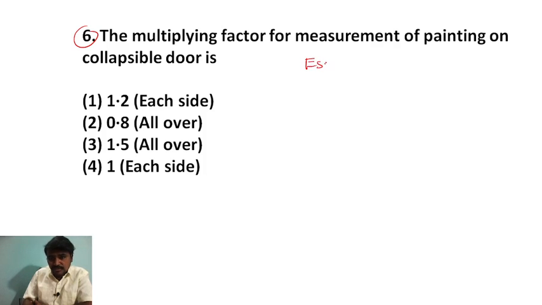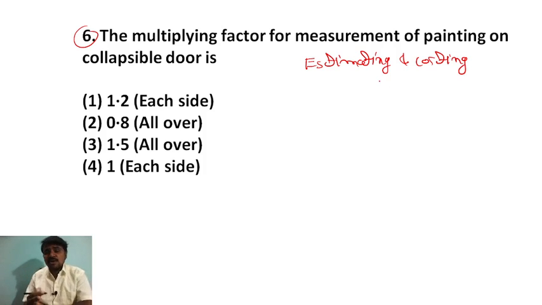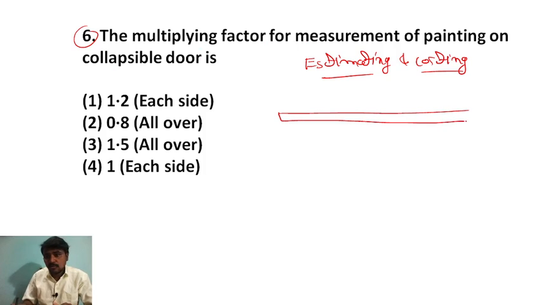Next, the multiplying factor for measurement of painting on the collapsible door. Again, this question is estimating. If you didn't watch my last video, the analysis of WID 2017, please go through that video. It shows how many questions were asked in different subjects, and you will get all the details. So this is an estimating and costing subject question: the multiplying factor for the measurement of painting on the collapsible door. I think you have already seen a collapsible door.